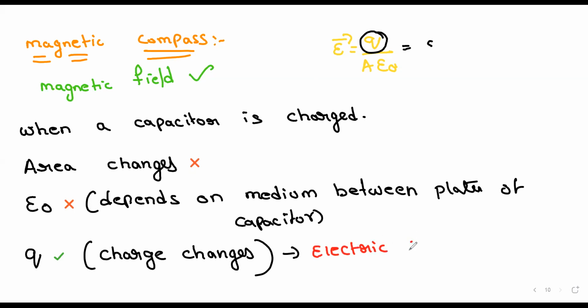So Maxwell said that this changing electric field is causing the magnetic field between the plates of the capacitor. Is it clear? The changing electric field creates displacement current.